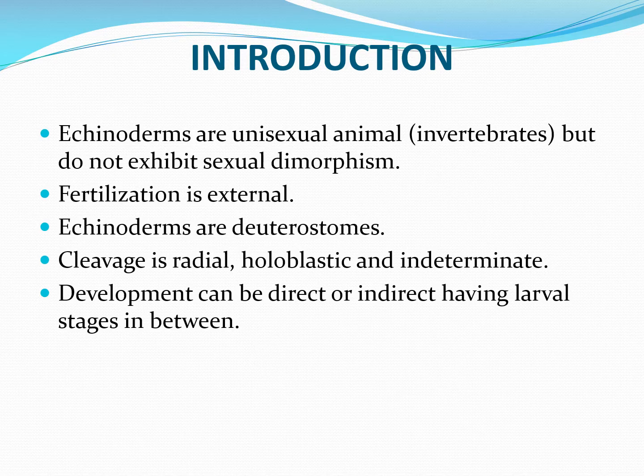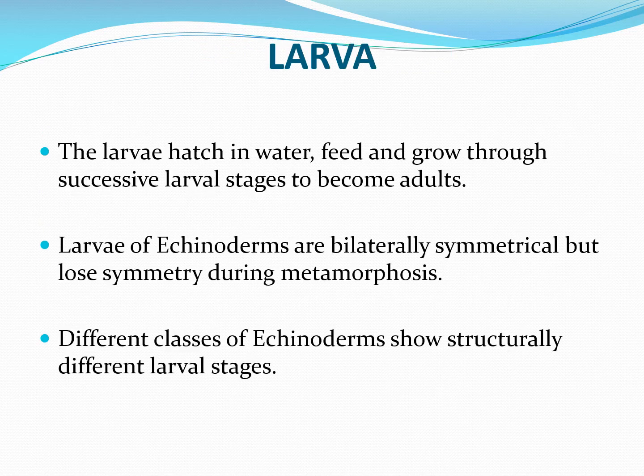In echinoderms, the development can be direct or indirect, having larval stages in between. If the development is direct, there is no larval stage, and if it is indirect, it includes larval stages. The larvae hatch in water, feed and grow through successive larval stages to become adults.